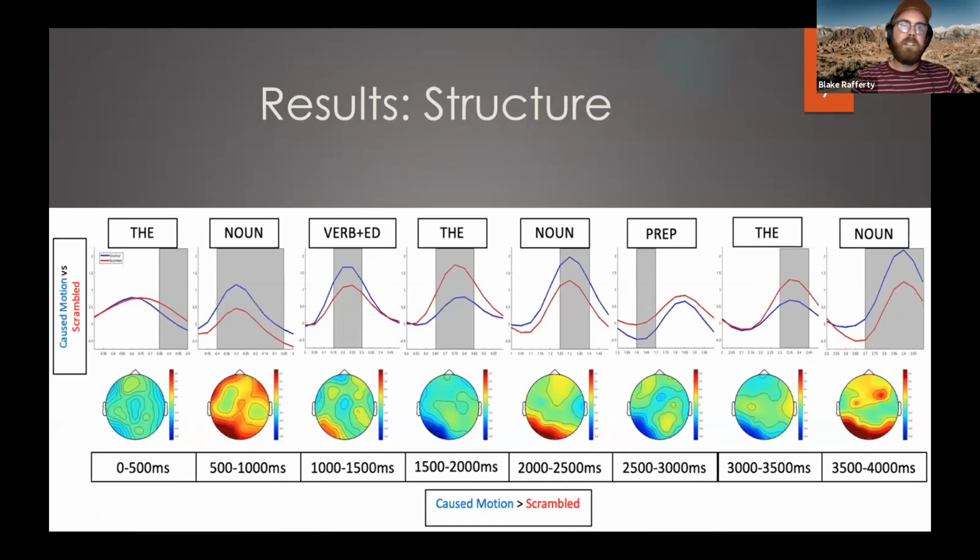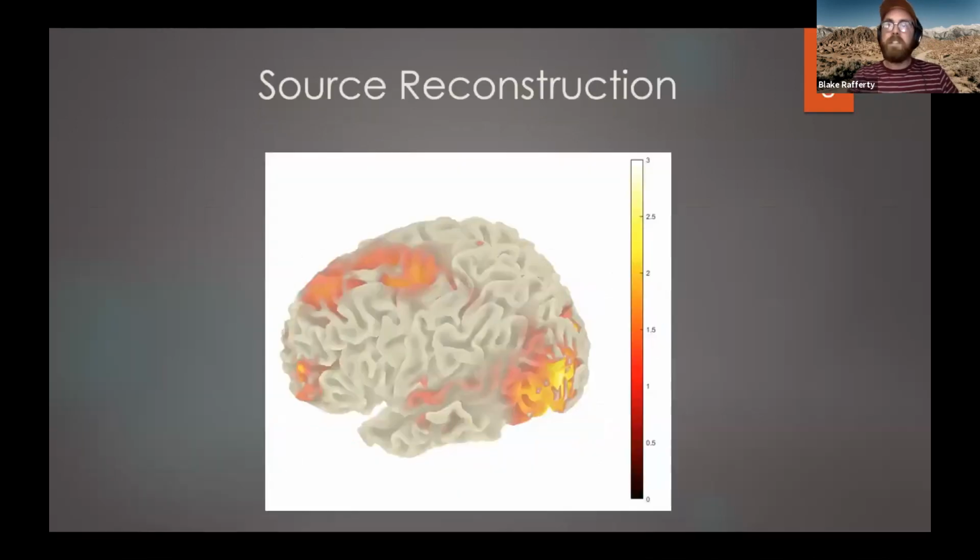So we wanted to conduct some source analysis to identify what cortical areas are most responsible for these differences. So to do that, we used dynamic imaging of coherent sources, which is just a distributed dipole method to essentially see how power within a specific frequency range is distributed across the brain.